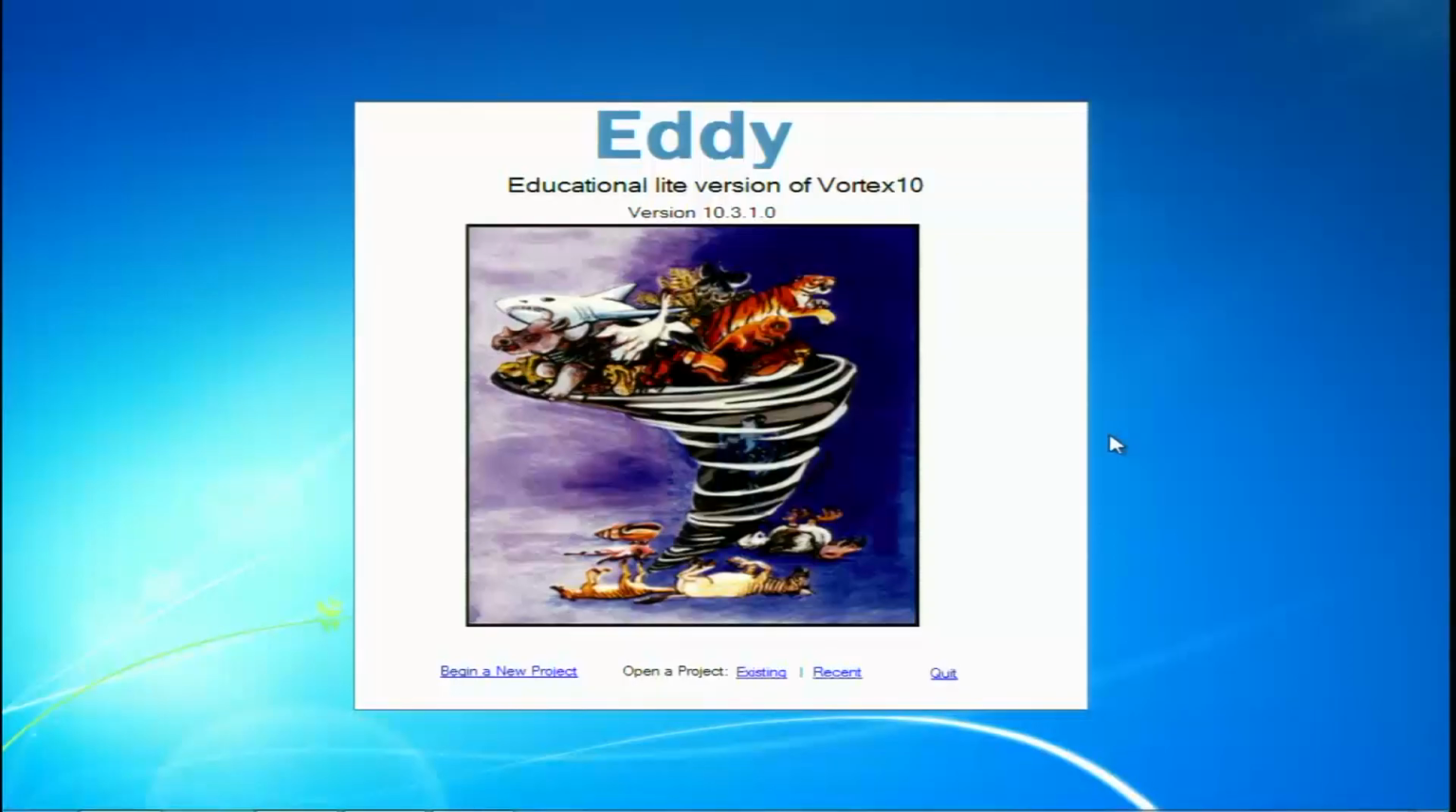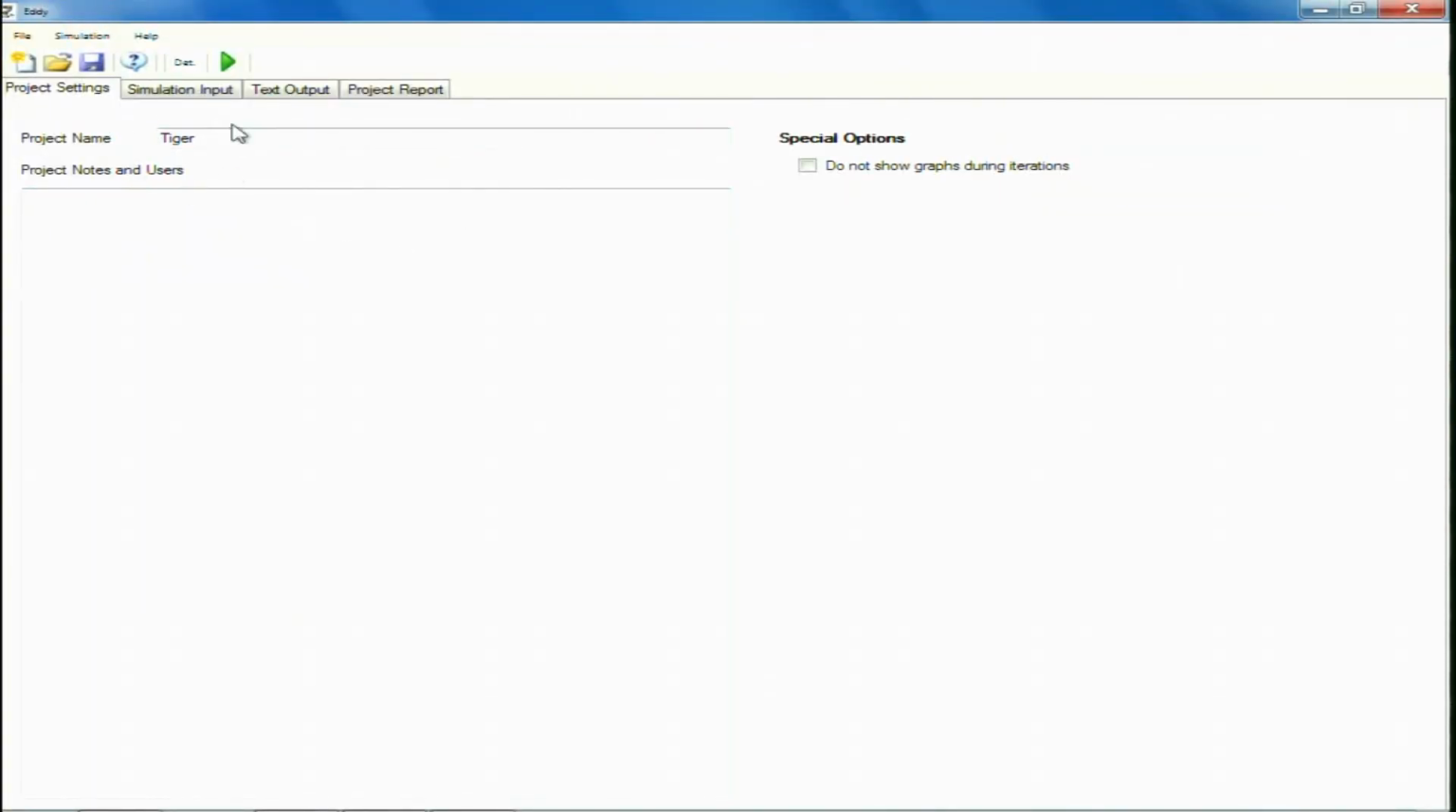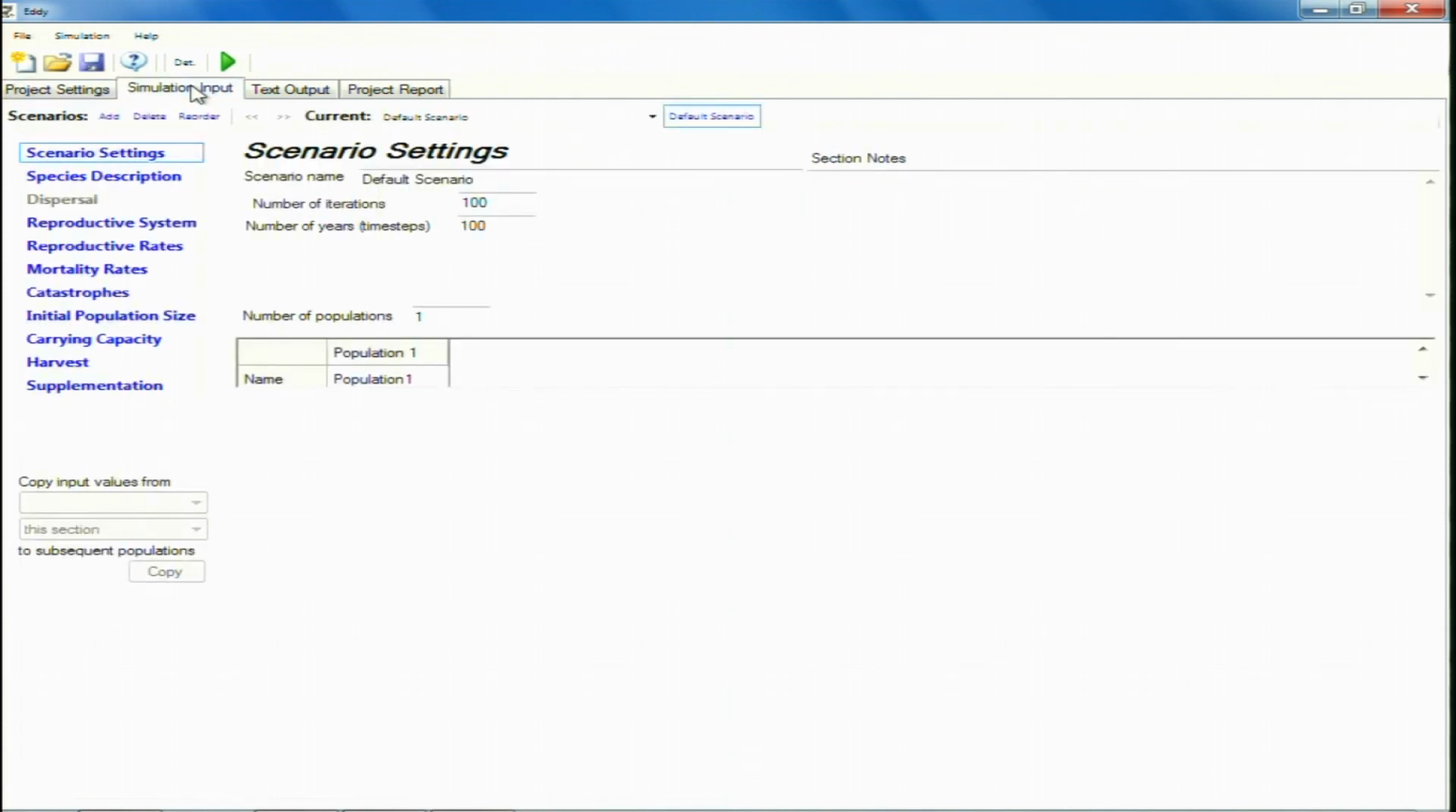So, let us now have a look at a demonstration of the Vortex software, and here we are using the EDDI software, which is an educational light version of the same software. So, we open our project. We have named this project Tiger, and here we are required to give all different sorts of inputs that we just discussed. Essentially we are putting in the number of iterations. So, how many cases do we want to see? Do we want to see 100 cases, 1,000 cases, 10,000 cases, or so on? And then how many years do we require the simulation to run?